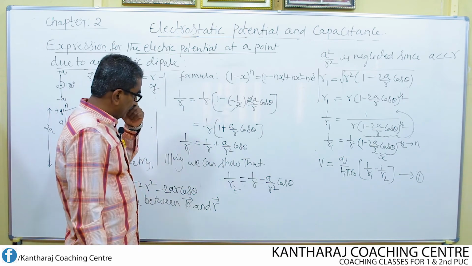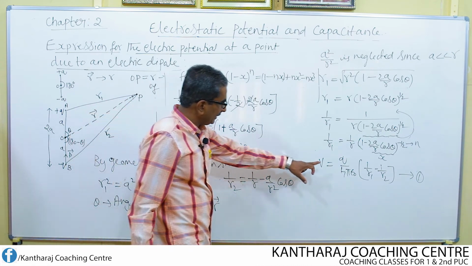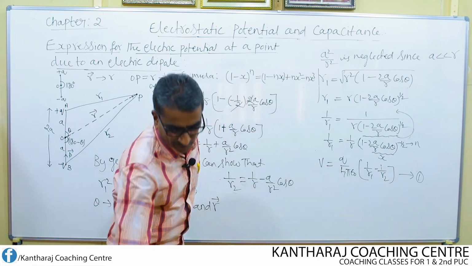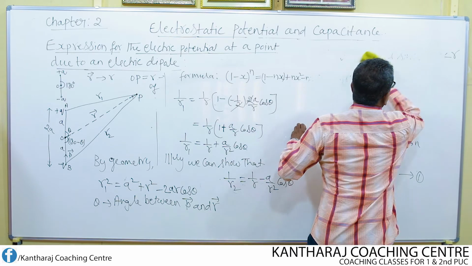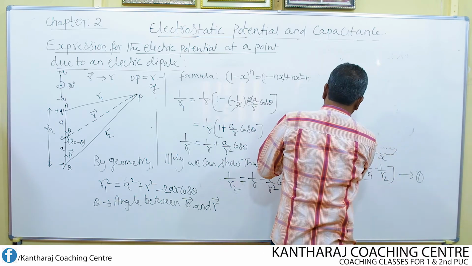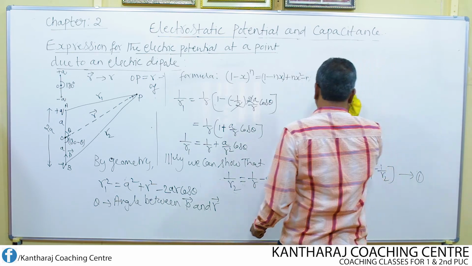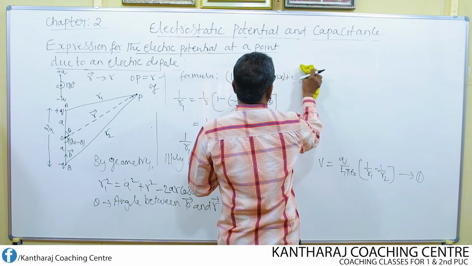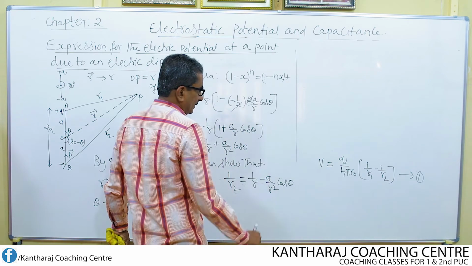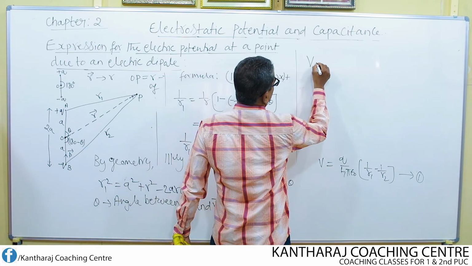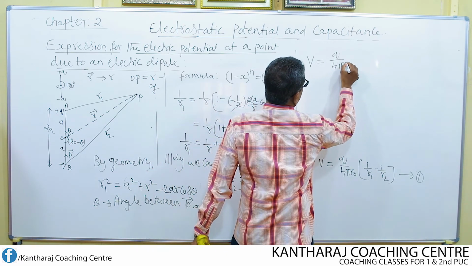equation. Now all that I need to do is substitute for 1 over r1 and 1 over r2 in equation 1. So if I substitute, what do I get? This equation becomes V equal to Q divided by 4 pi epsilon naught.